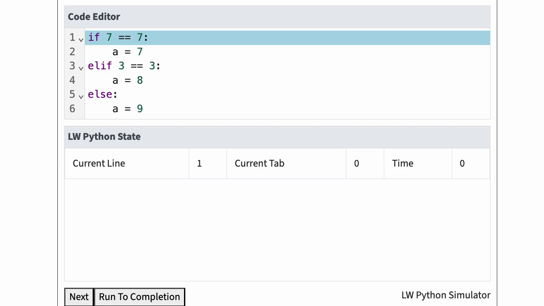If the control map value at tab 0 is the pair if true, then either the if test or one of the previous elif tests is true. So Python skips the elif statement and body.